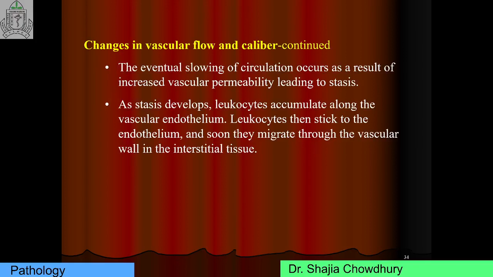Leukocytes accumulating along the vascular endothelium is called margination. Leukocytes then sticking to the endothelium is called adhesion, and soon they migrate through the vascular wall into the interstitial tissue, called transmigration or diapedesis.